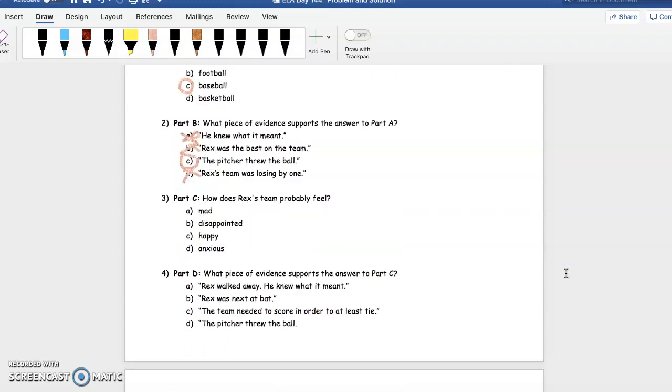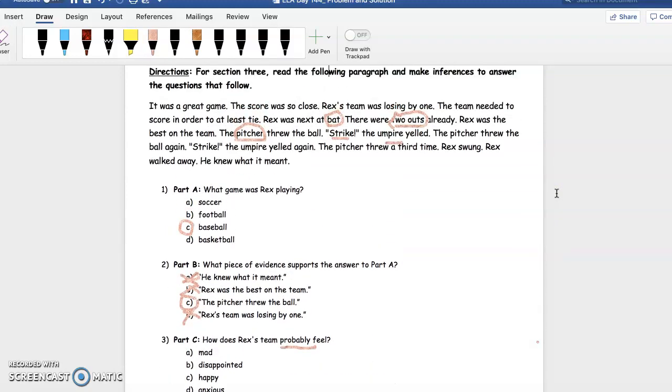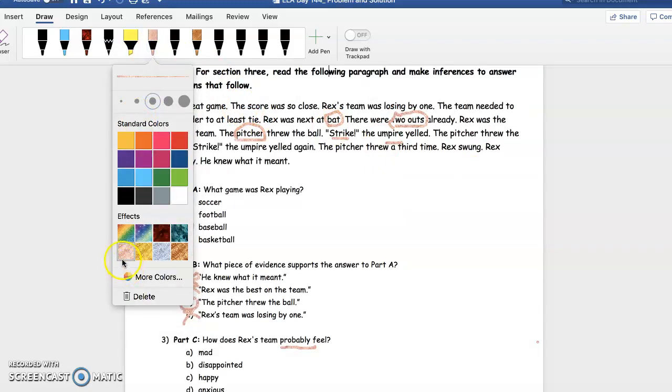How does Rex's team probably feel? So guys, when it uses the word probably, that means that we have to make an inference, right? Because the author is not going to quite tell us how he's feeling. So when I go back up to the text, I need to pick out some evidence that's going to tell me how his team is probably feeling at the end of the text.